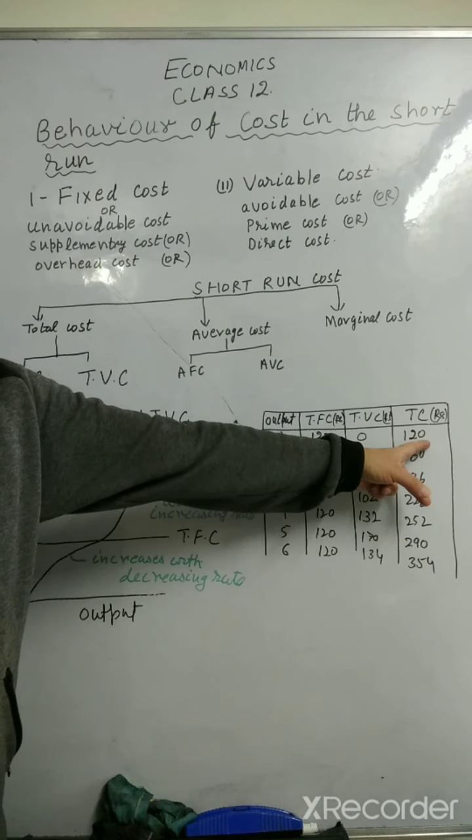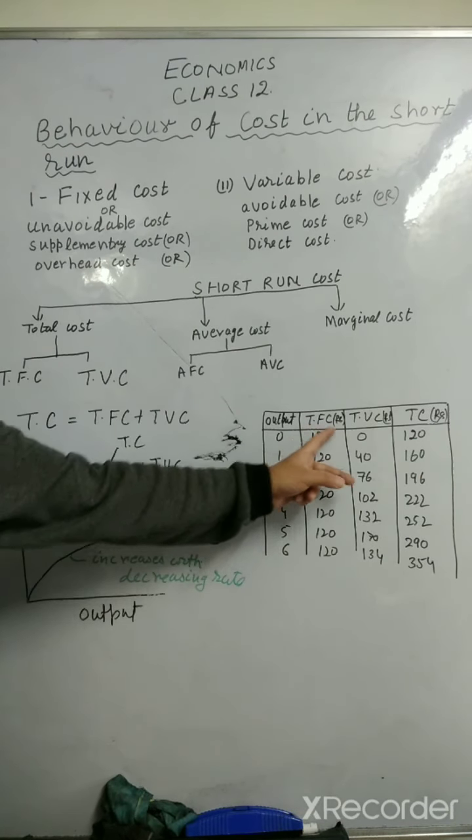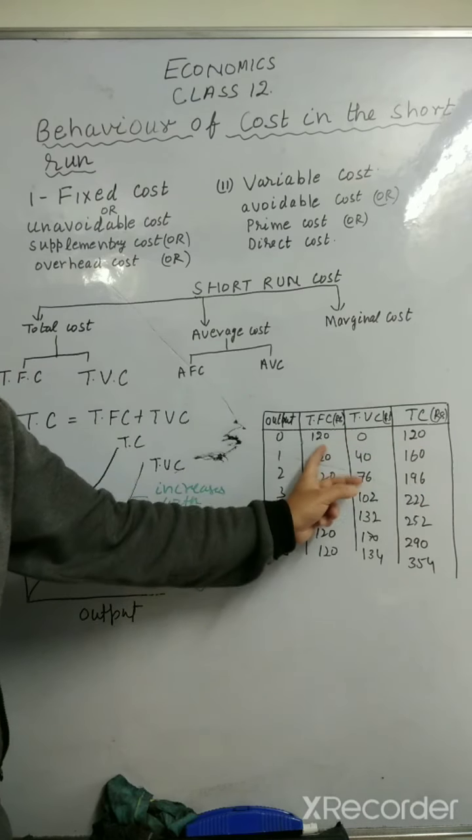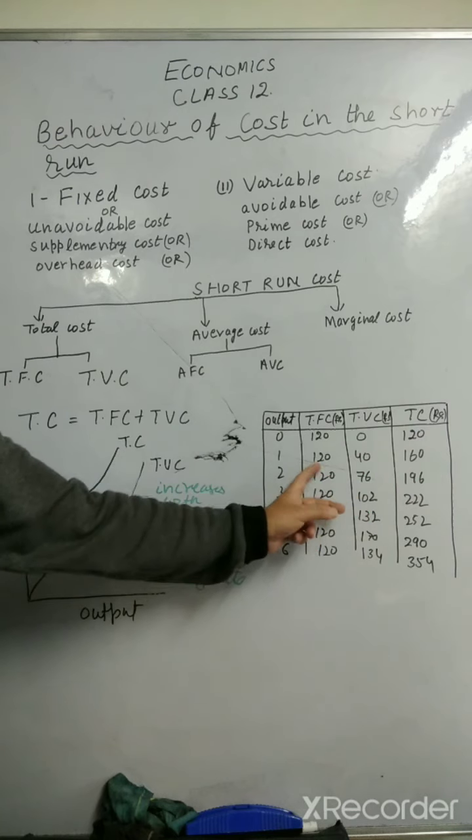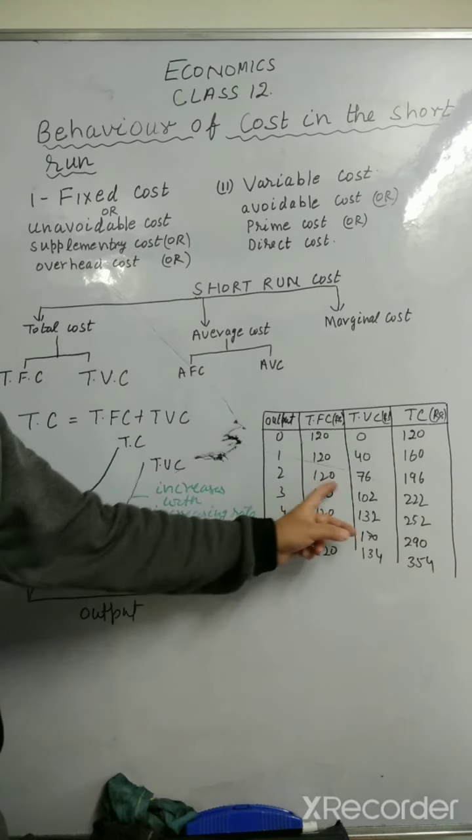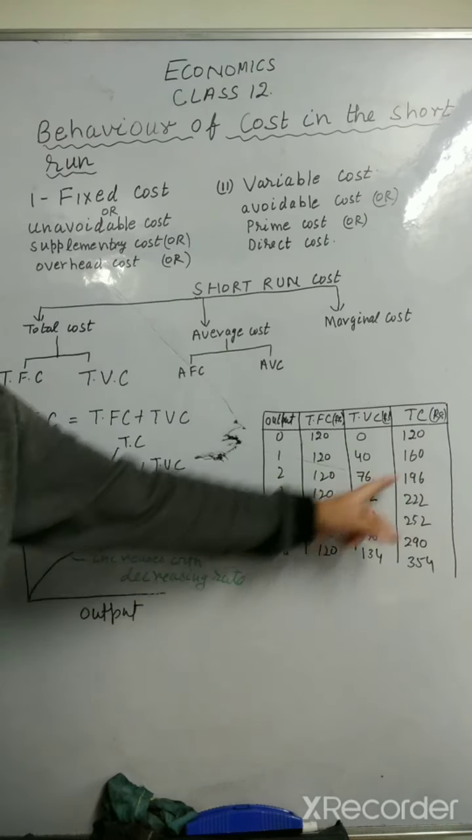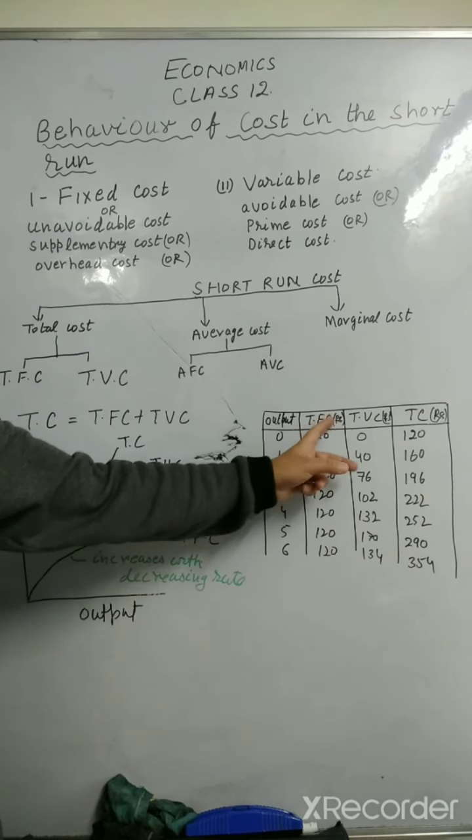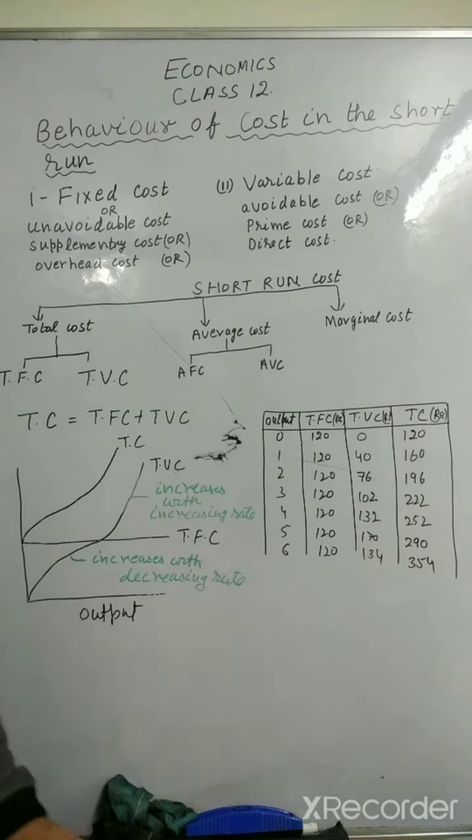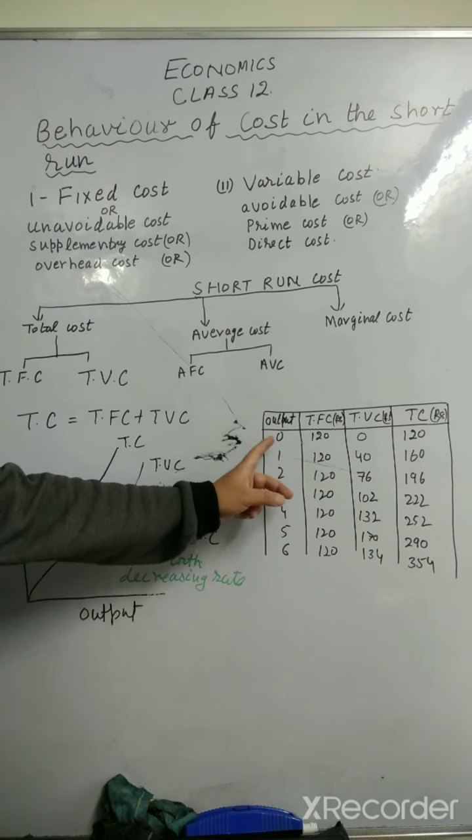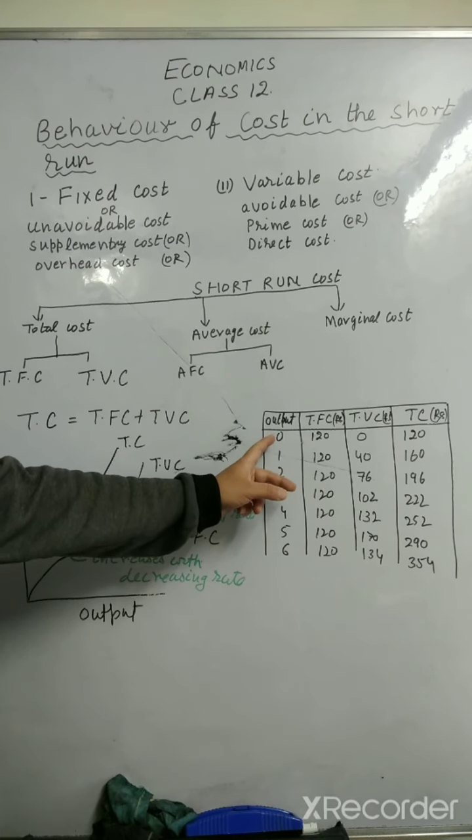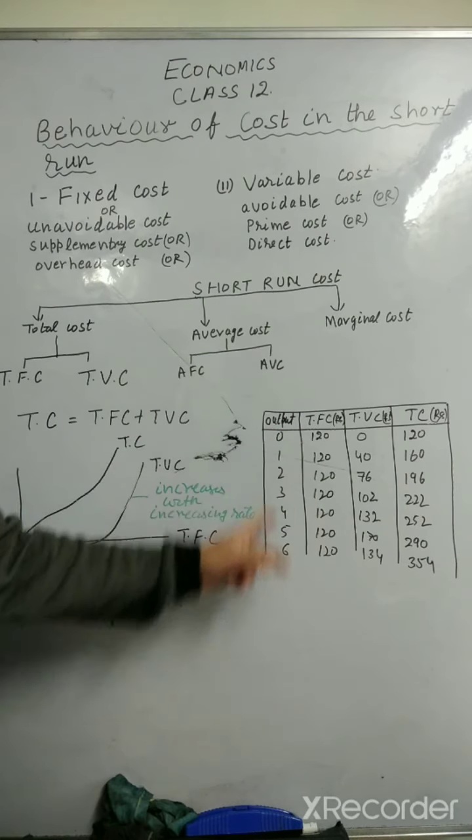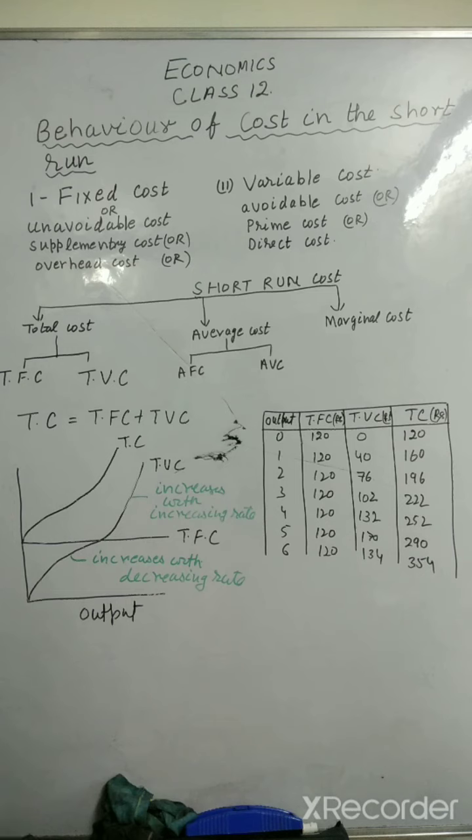Now here if you see, total cost is the sum of total fixed cost and total variable cost. If you add these two, you will get this: 120 plus 0, 120, 120 plus 40, 160, 120 plus 76, 196 and so on. So total cost is the sum of total fixed cost and total variable cost. This you have to remember, because in numericals it will help you out. The total fixed cost remains same for any level of output. This is the first thing which you have to keep in mind.